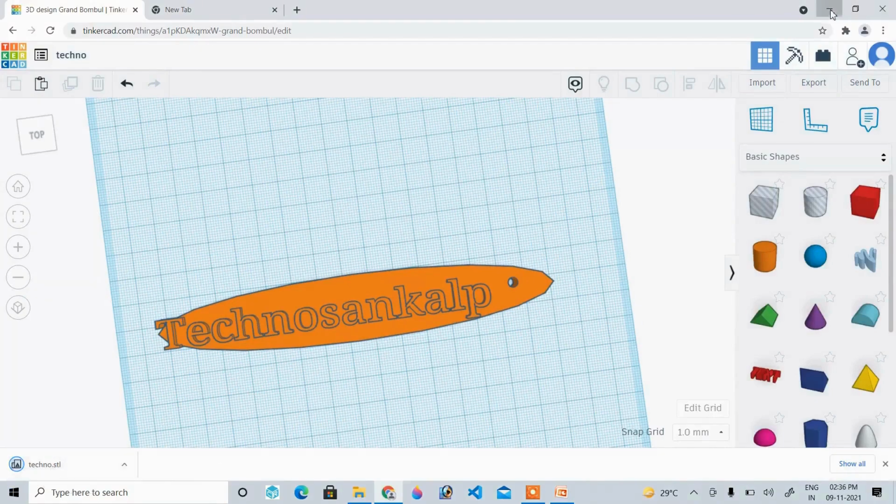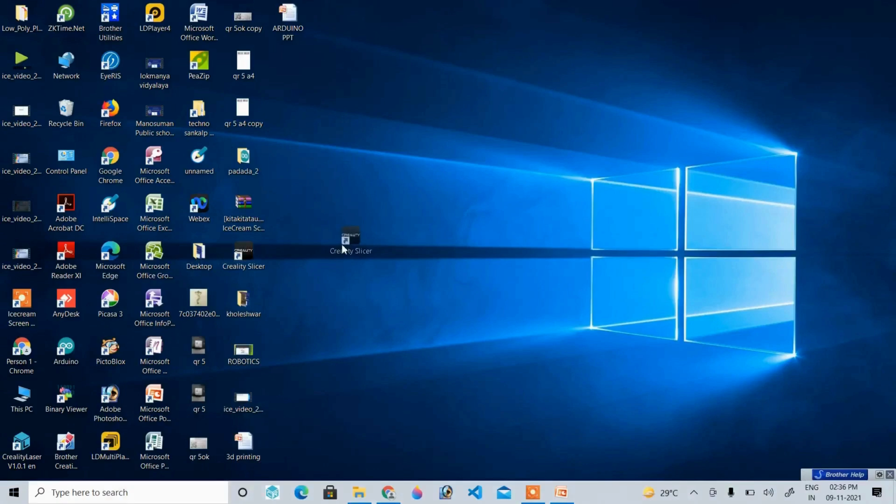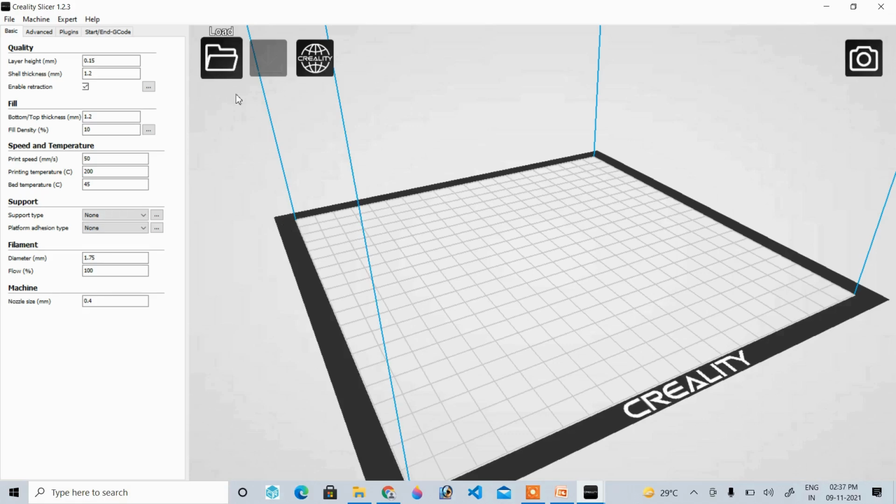So now I want a slicer. So what slicer will I use? I'll use the Creality slicer. So this is the app I'm using for horizontally cutting my design. So we just have to double click on that and it will get open. This is the opening window of my Creality slicer.